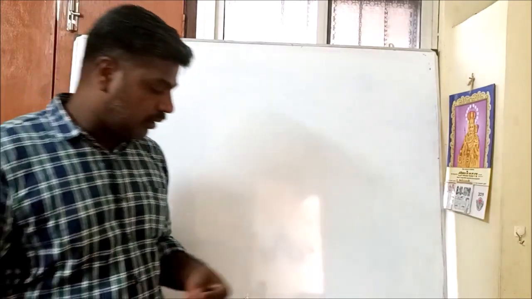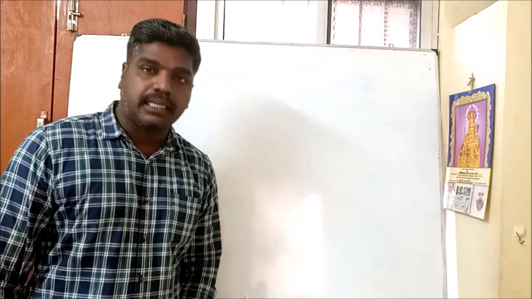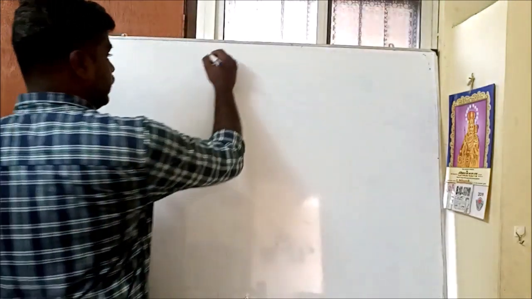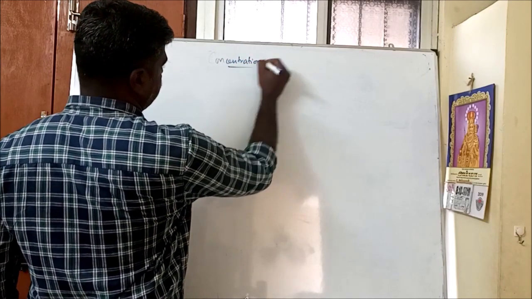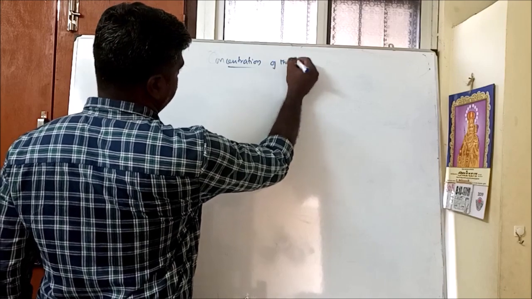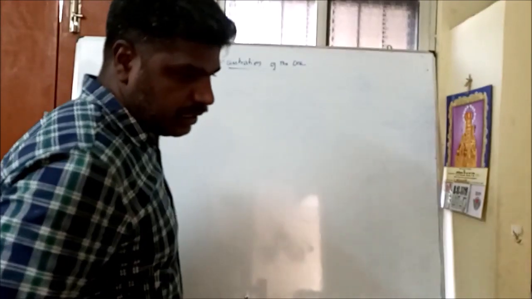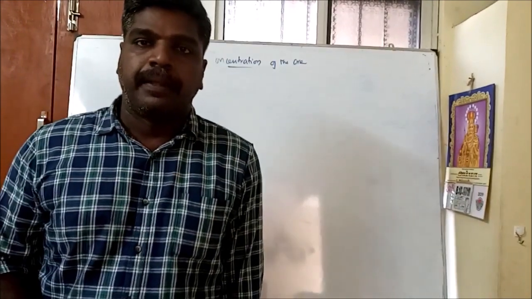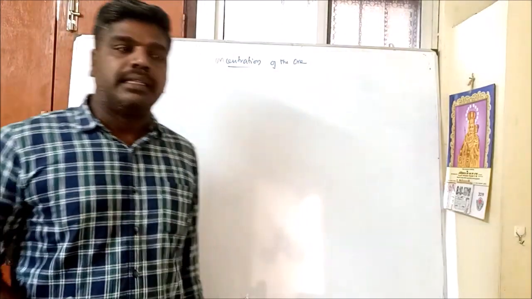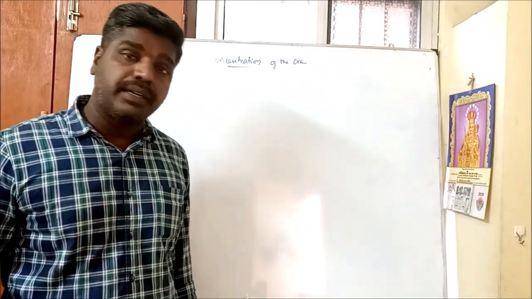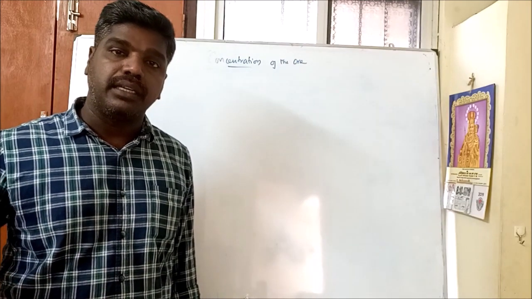As we have seen, there are various steps involved in extracting metal from their ore. Those various steps only we are going to see now. The first step is concentration, concentrating the ore. This concentration is one of the techniques used to remove unwanted earthy impurities like gangue or matrix. There are different methods, which can be used depending upon their ore.